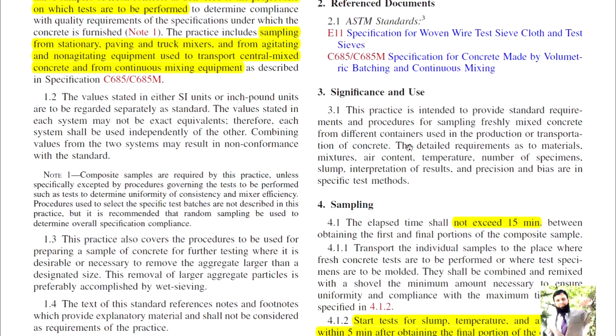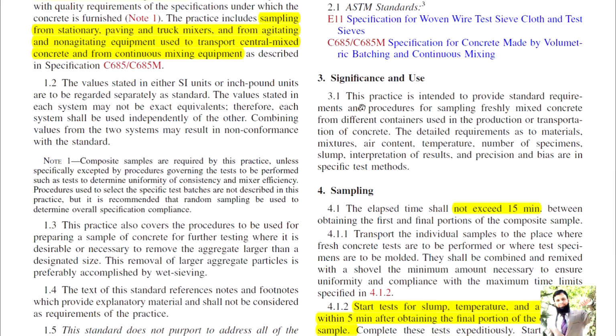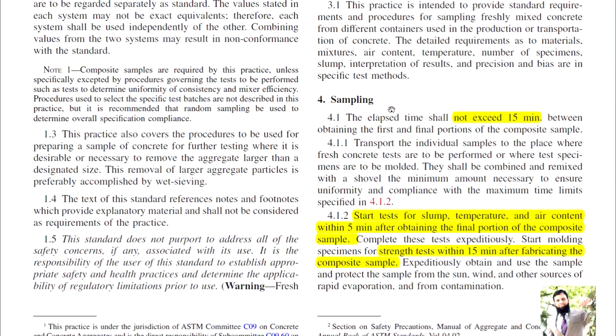Significance and use, how we are going to sample. This practice is intended to provide standard requirements and procedures for sampling freshly mixed concrete from different containers used in the production or transportation of concrete. The detailed requirements as to materials, mixtures, air content, temperature, number of specimens, slump, interpretation of results, and precision and bias are in specific test methods. So this is important, how we are going to sample.